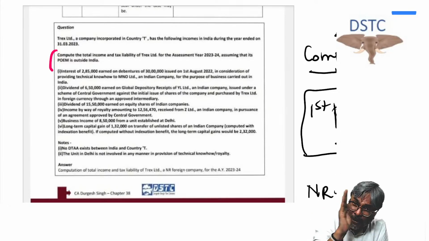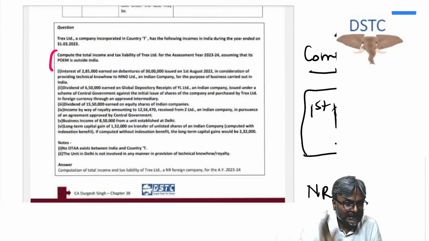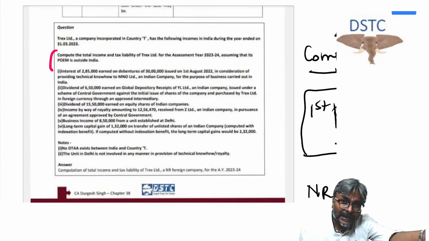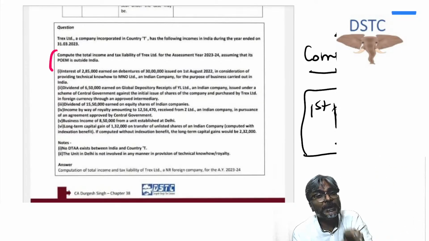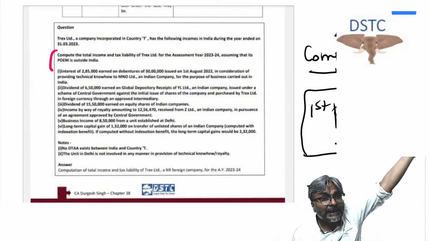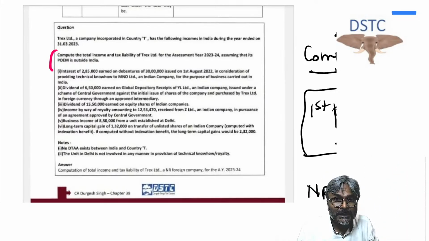If all these conditions are satisfied, then we will say that the foreign company satisfies the active business outside India test. The foreign company satisfied what, students? The active business outside India test. And then you will say that the POEM is presumed to be where? If they satisfy the active business outside India test, the POEM is presumed to be outside India, provided one condition, that the majority of board meetings are held outside India. Presuming what, students? The majority of the board meetings are held outside India. Is that clear to all of you?